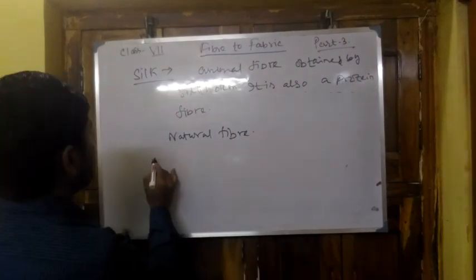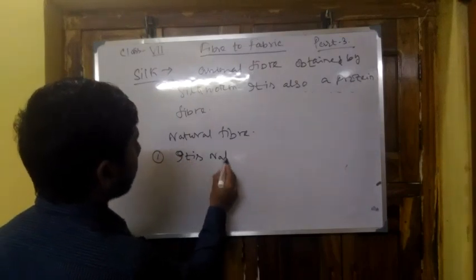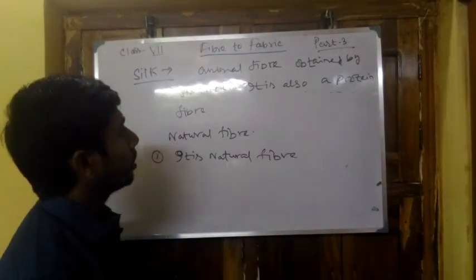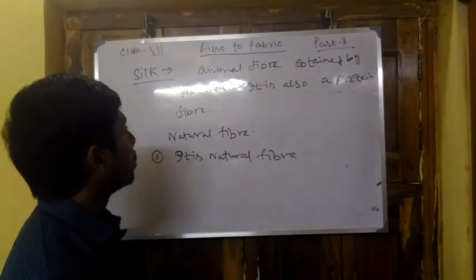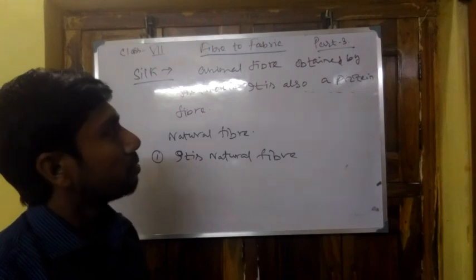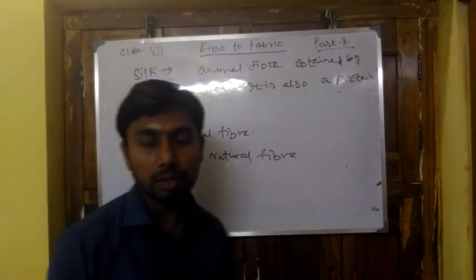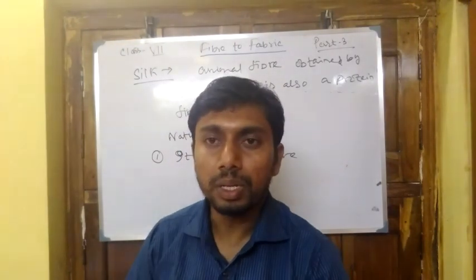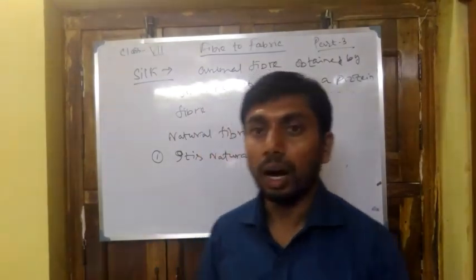So by using three characteristics, we can define silk: it is a natural fiber obtained from silkworm, of animal origin, and made of protein.